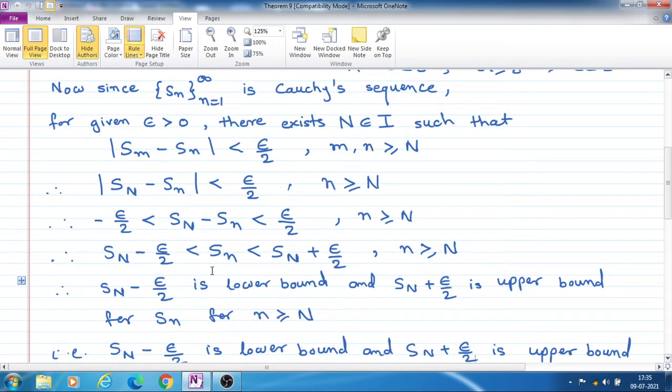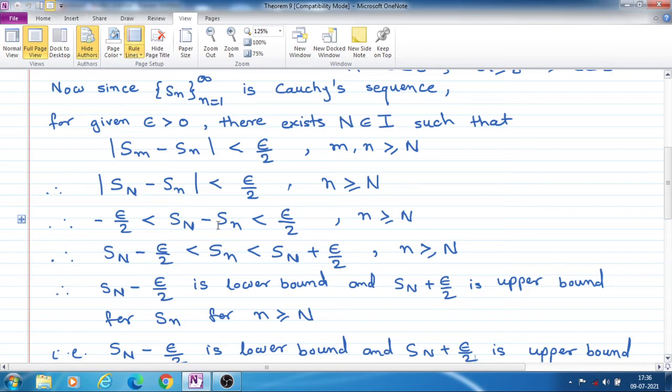Now again, if we take this S_N on both the sides, then S_N minus epsilon by 2. Here you see this epsilon by 2 is taken here and this small n is taken here.